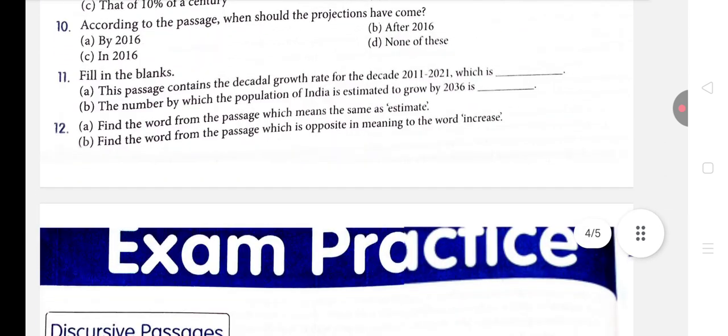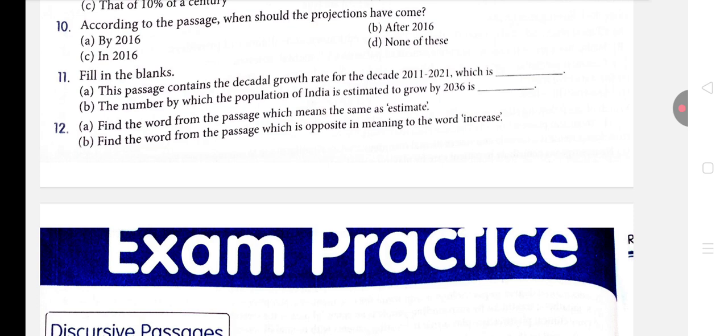Now the next is the word from the passage which is opposite in meaning to the word increase. Opposite, they are asking. Increase's opposite is decline, isn't it? When the population is declining, it is decreasing. So the answer is decline. How easy these questions are. If you're studying in class 10th and you're not able to answer these small questions, this is very shameful because you have been learning English since class first. So you should be able to answer these questions.